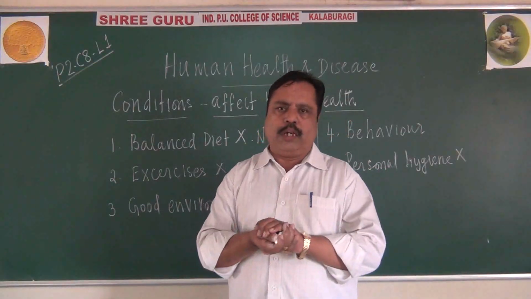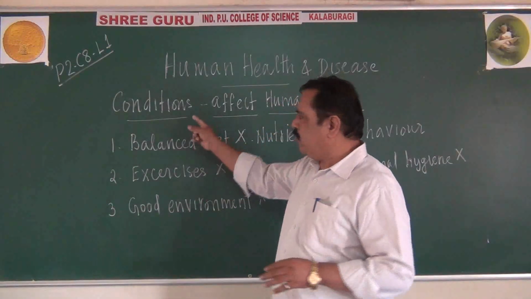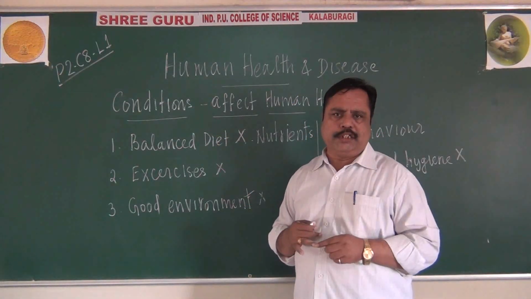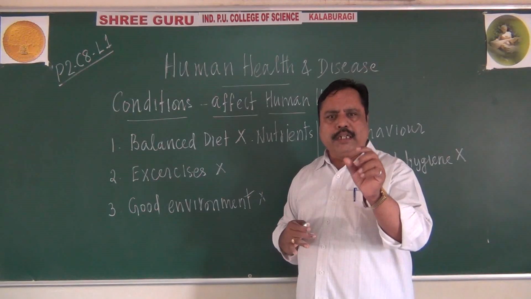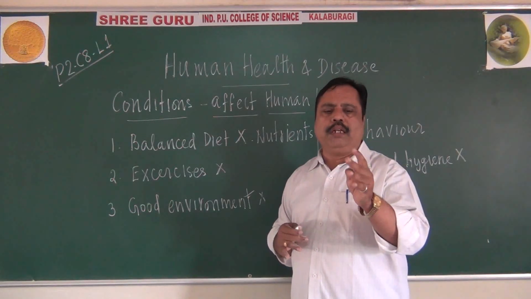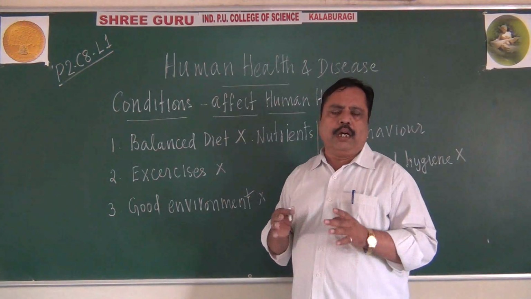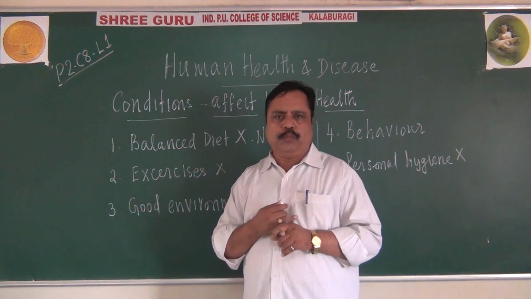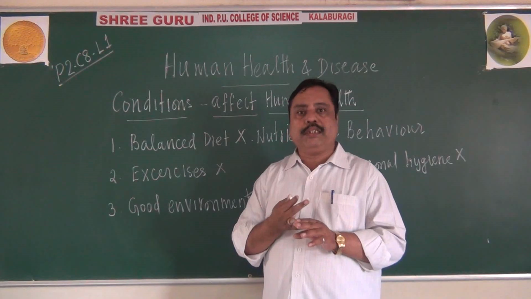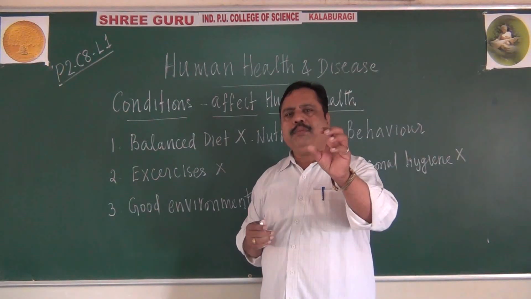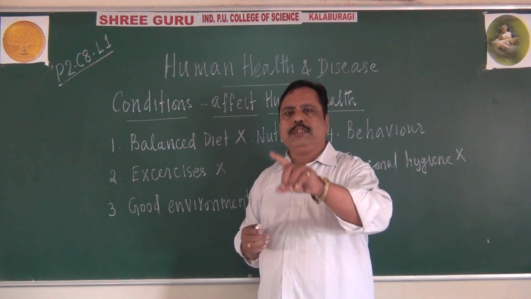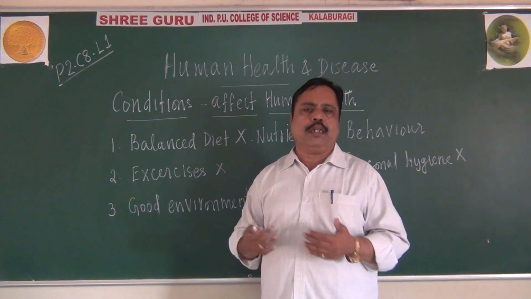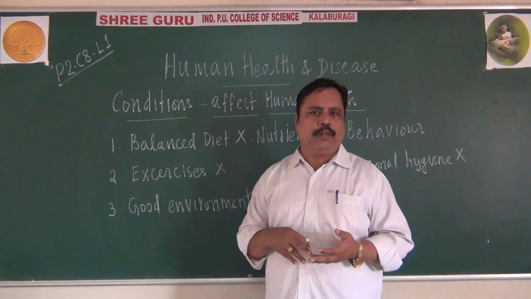I told you so far what is health, the definition given by the World Health Organization. It is the state of physical, mental and social well-being of an individual. Then I told you what is a disease also. Then I told you the types of disease. It is a group of symptoms which will affect the normal functioning of either an organ or an organ system of our body.